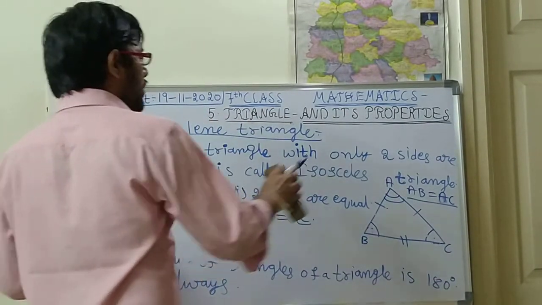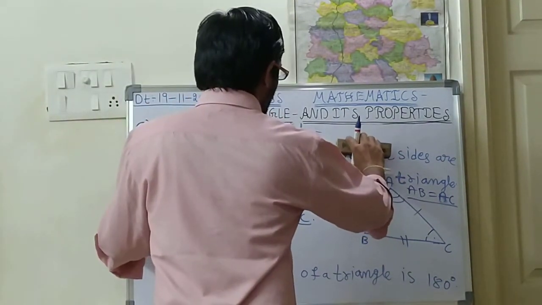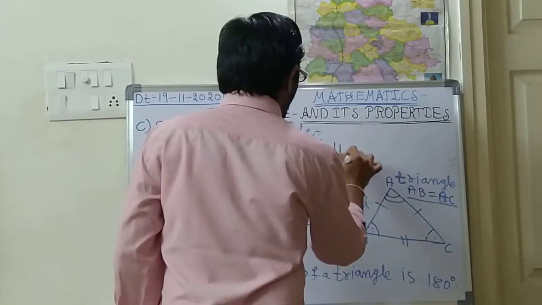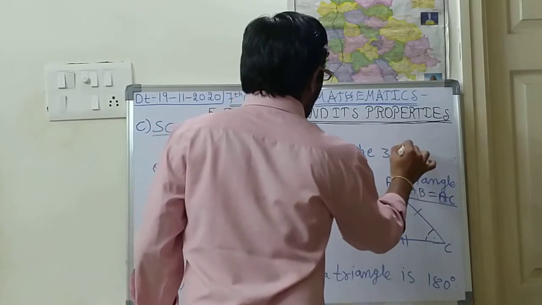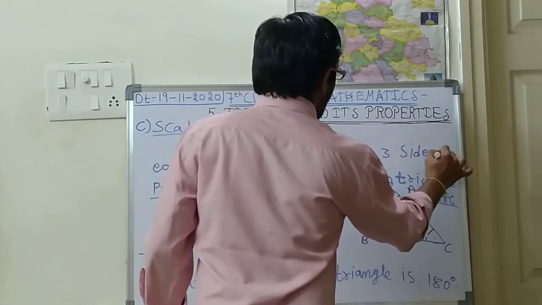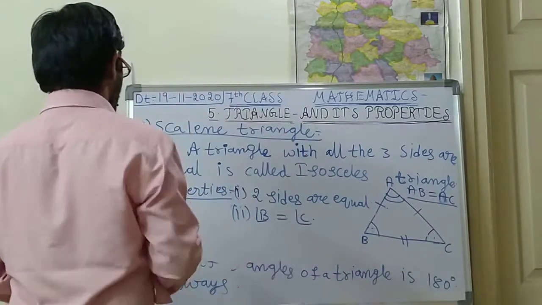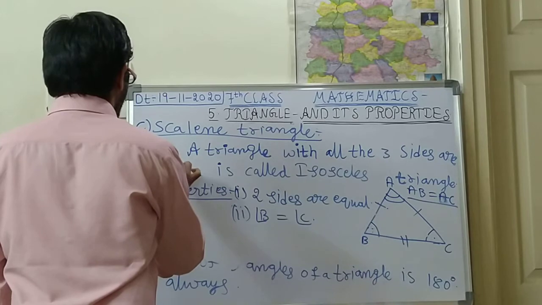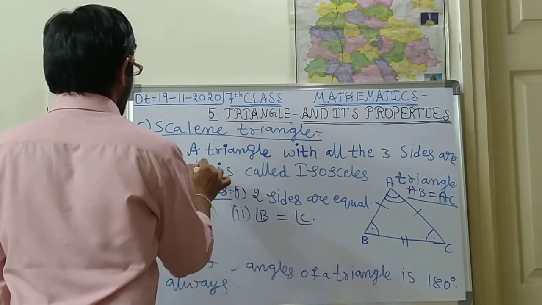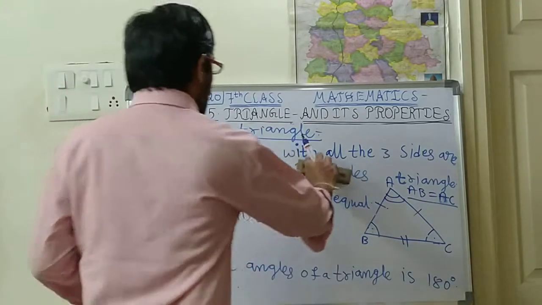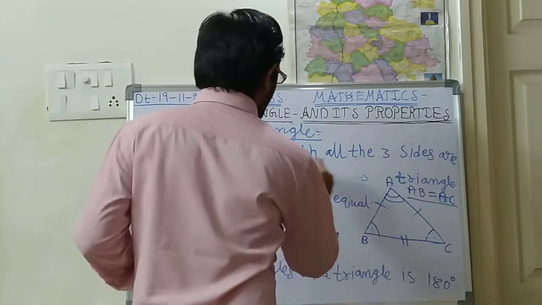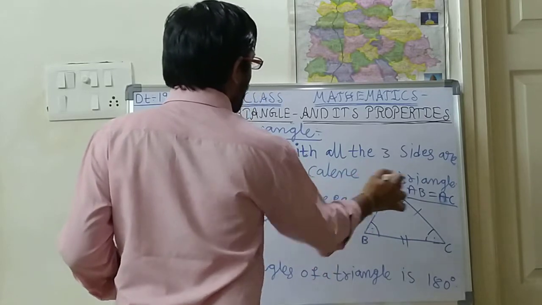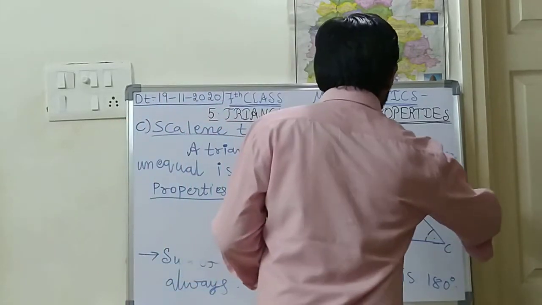A triangle with all the three sides unequal is called a scalene triangle.